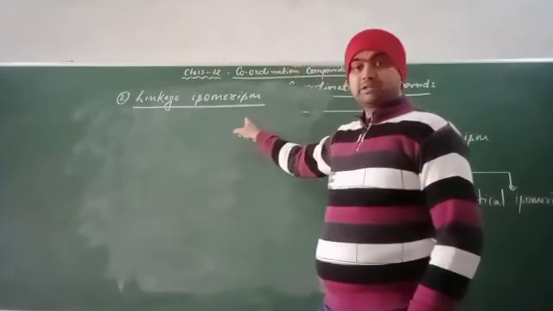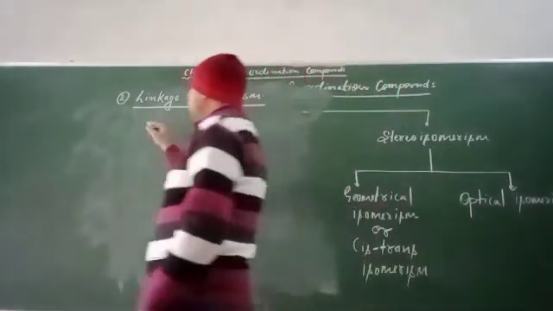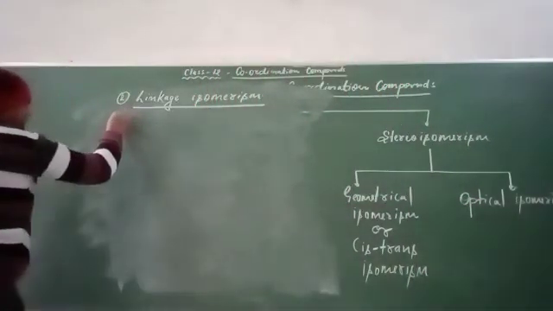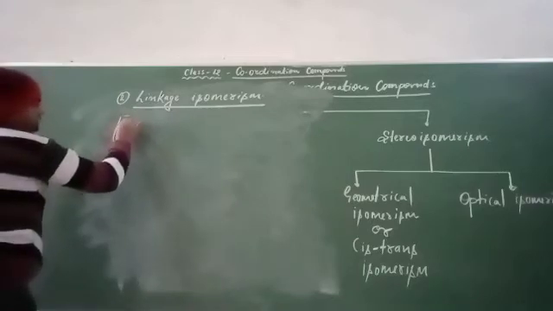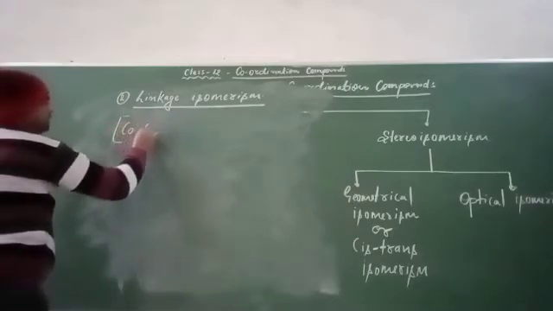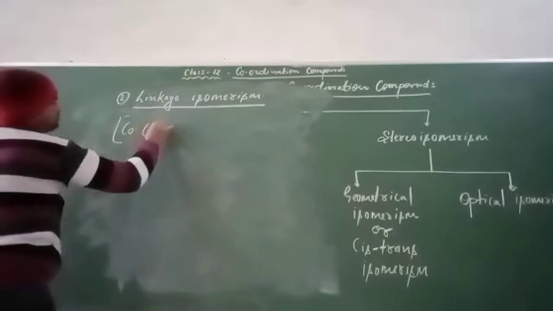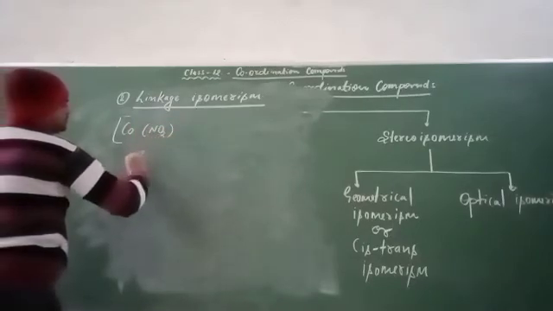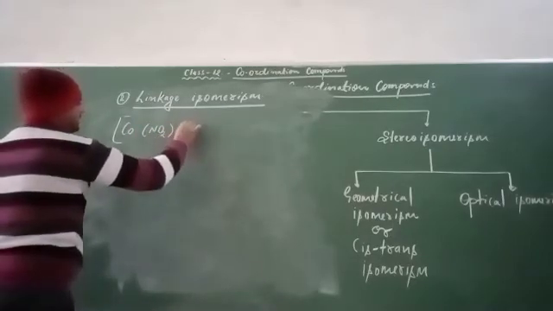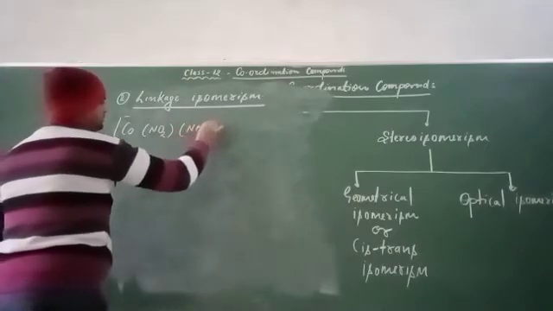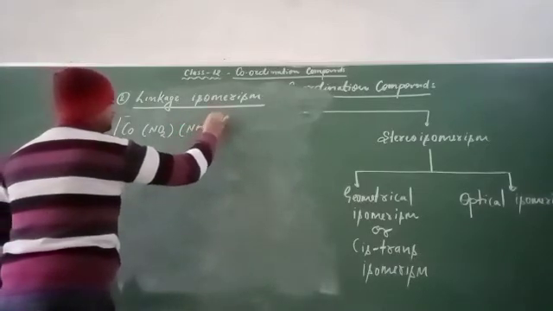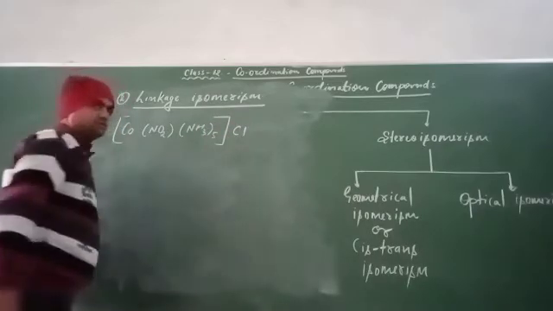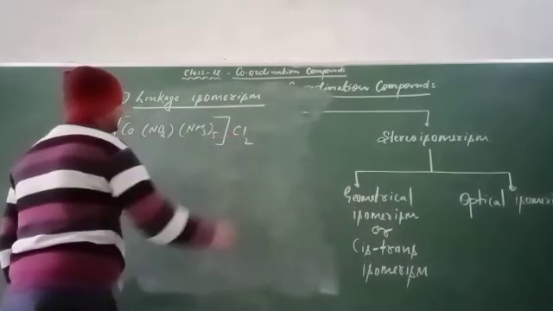Here is one example you can see: [Co(NO2)(NH3)5]Cl2.